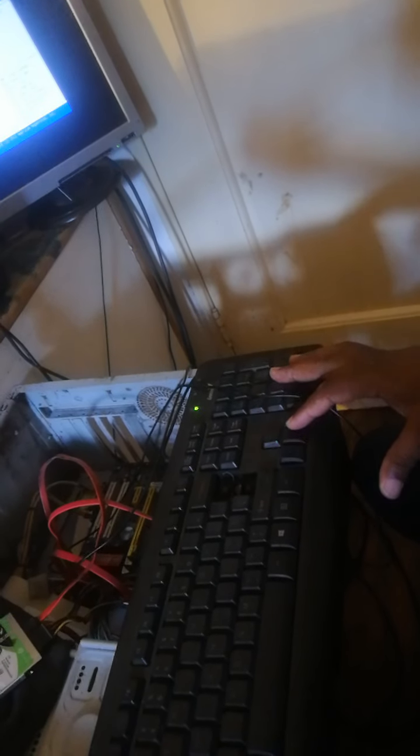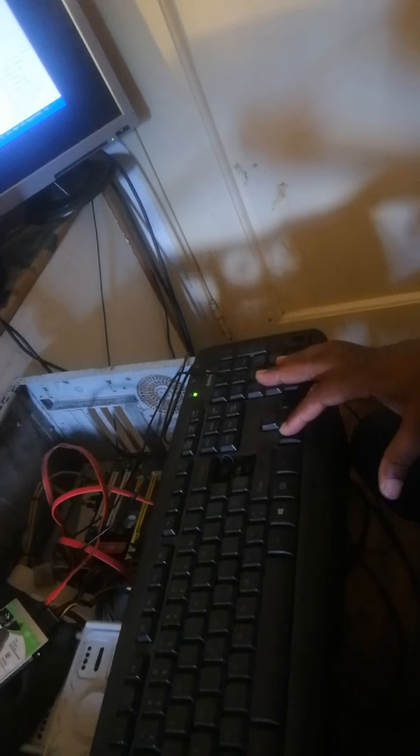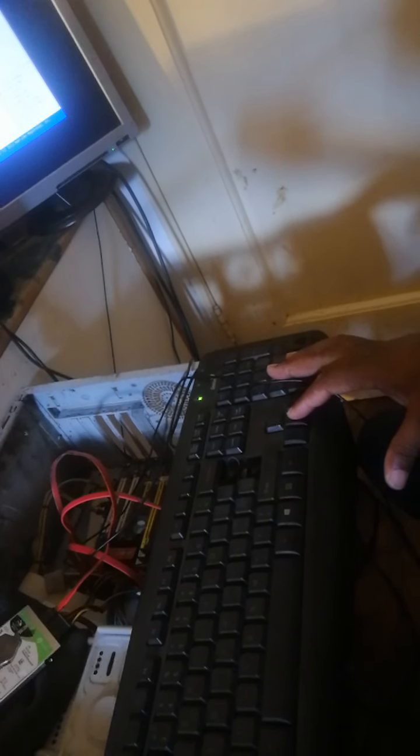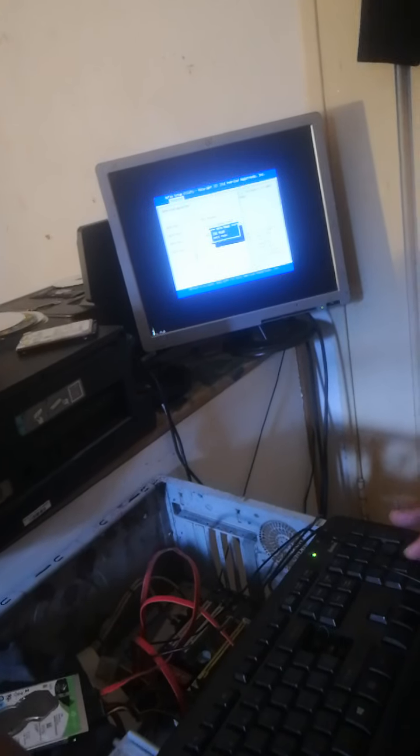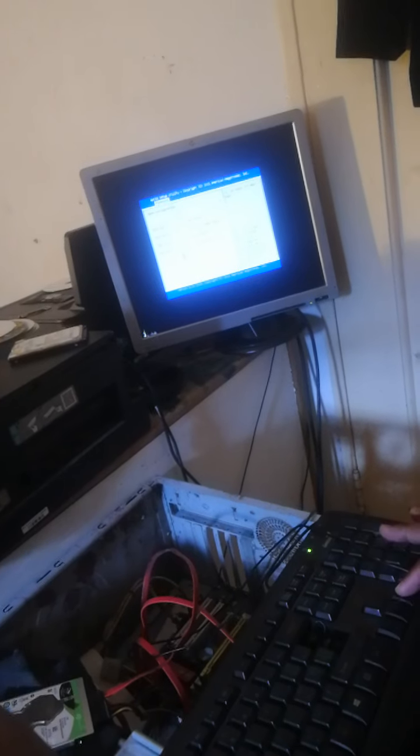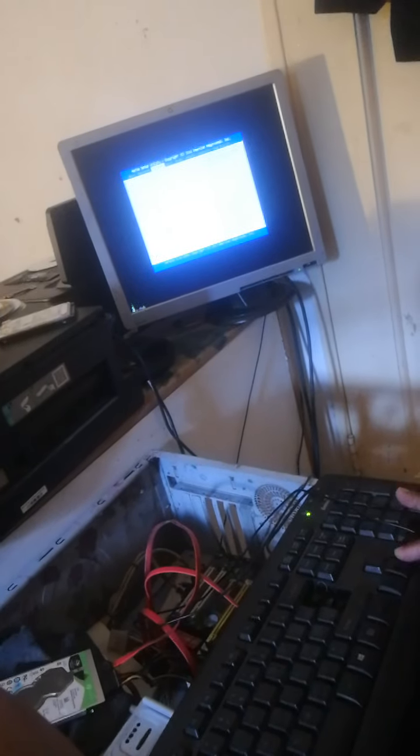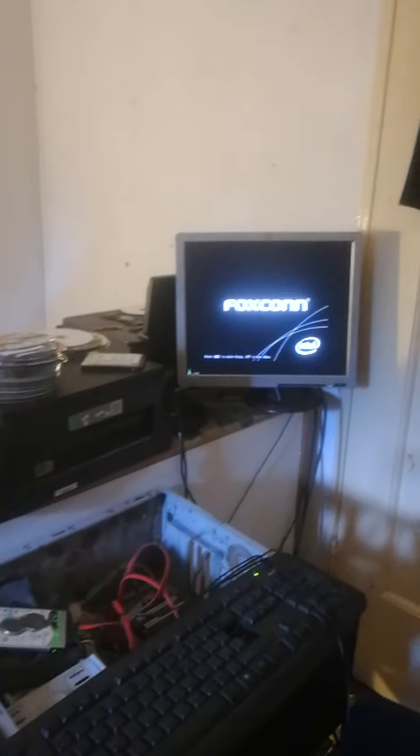When I come here, I look at SATA configuration. It's set to AHCI mode. You change it to IDE, and then you save. Once you save that, save and exit, and then enter. I want you to see how this computer is going to behave.